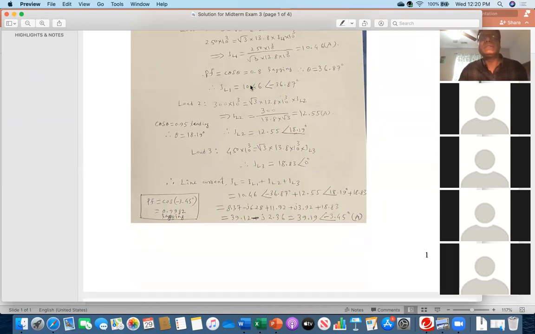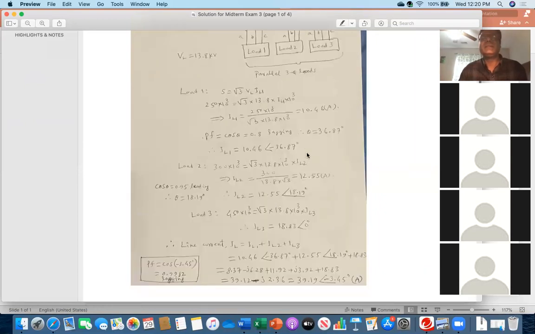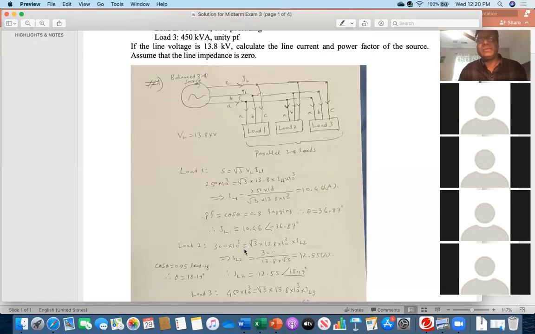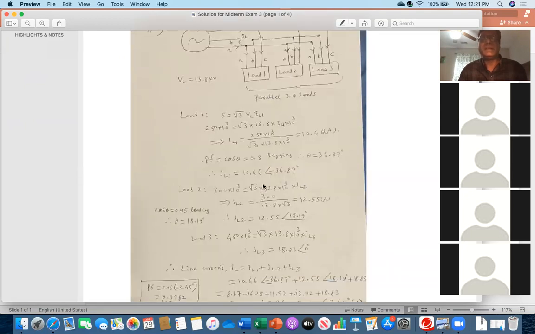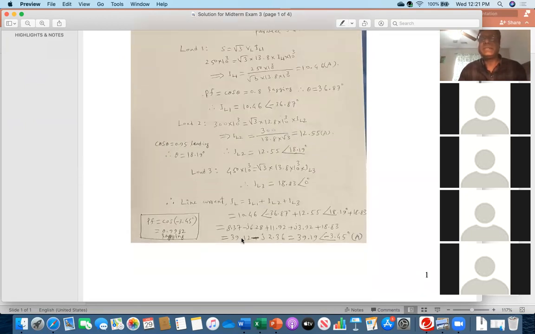And then once you got those 3 currents, IL1, IL2, IL3, you just sum up IL1, IL2, IL3. Because if you see the diagram, we are doing, for example, for line 1. This is line 1, this is line 2, this is line 3. So that line 1 has 3 branches for load 1, then load 2, load 3. That's why I am summing up. And if you sum up, this is your magnitude 39.19, and then you see there is minus sign, minus 3.45. That minus sign indicates the lagging power factor. You see, I have calculated power factor and I have clearly told lagging.